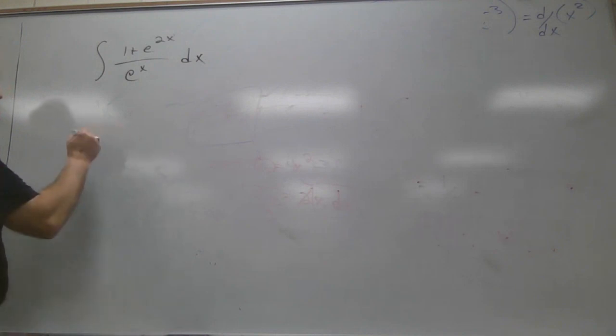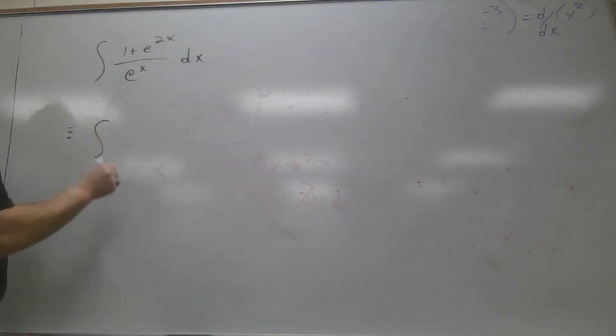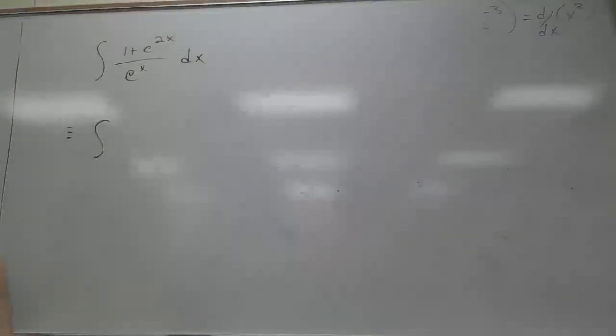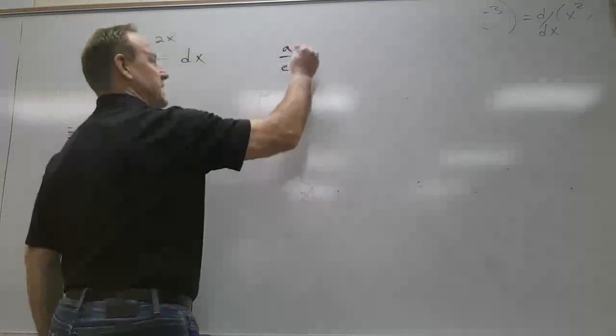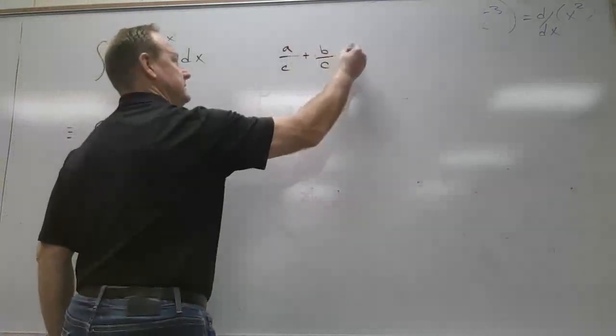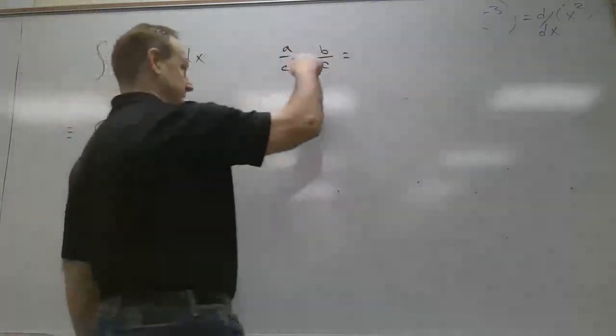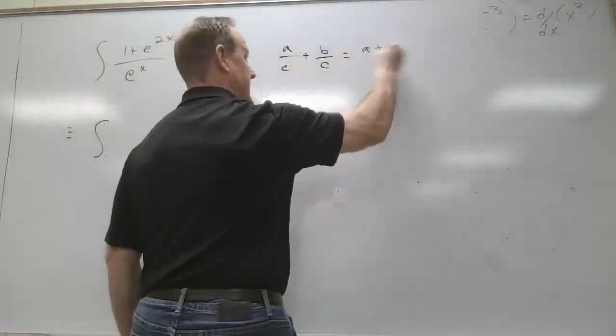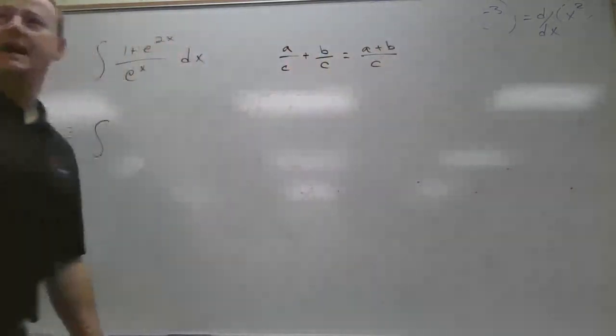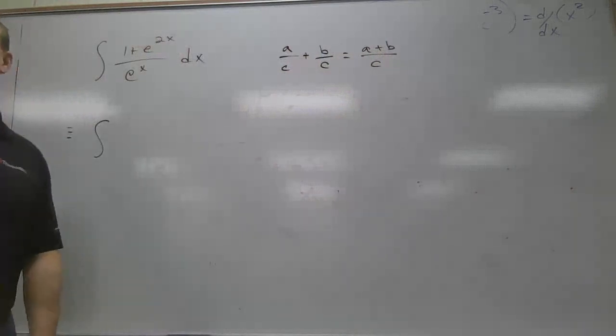Law of fractions, split it up. I said use the law of fractions. So what's A over C plus B over C equal? A plus B all over C. Same, you've got a common denominator, add the numerators, keep the denominator.